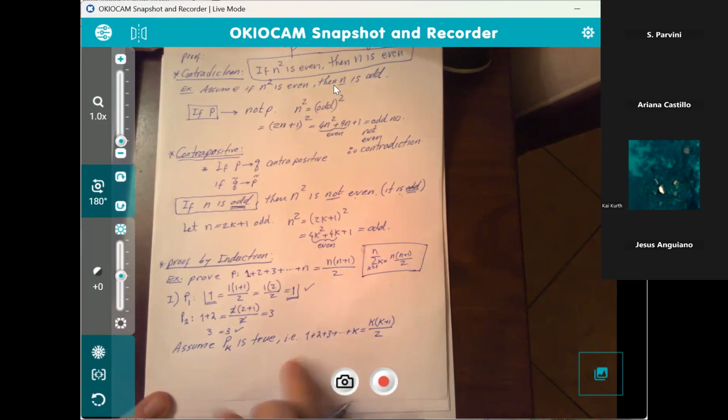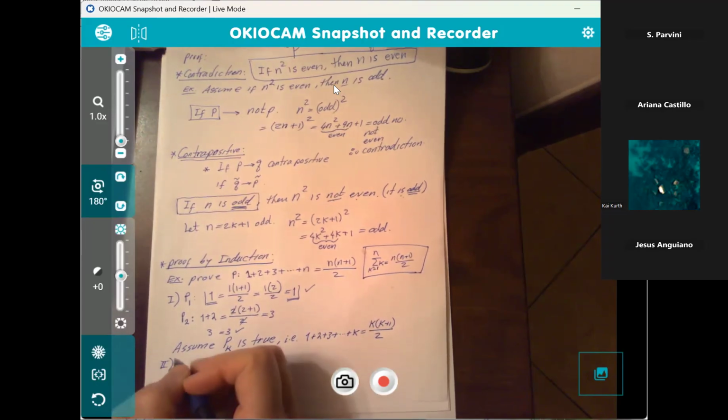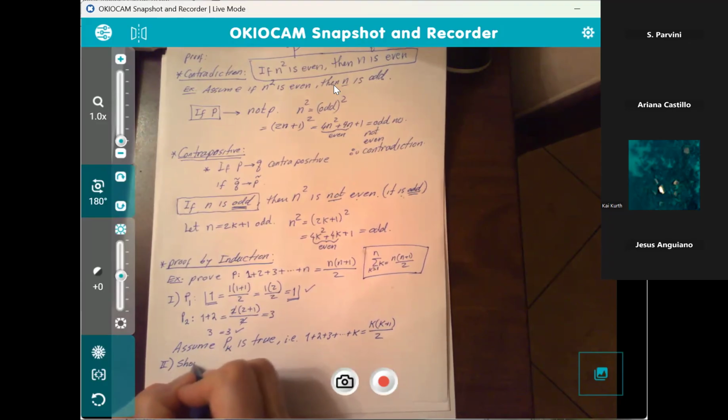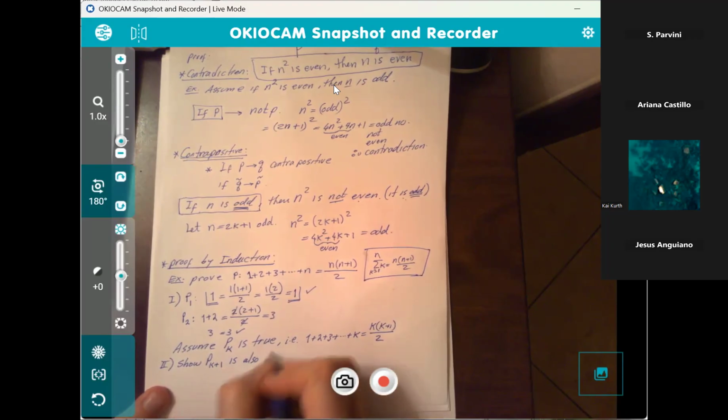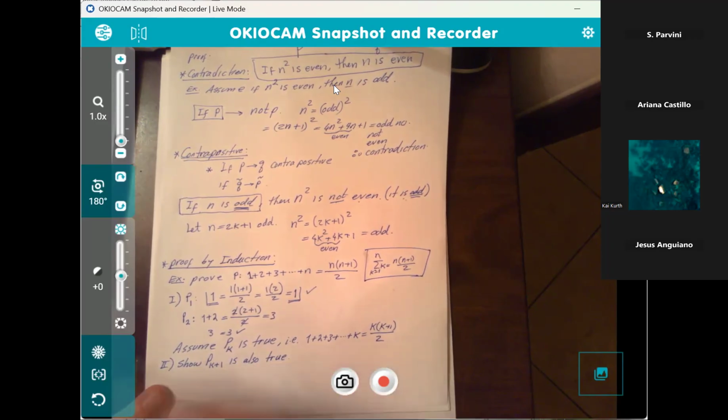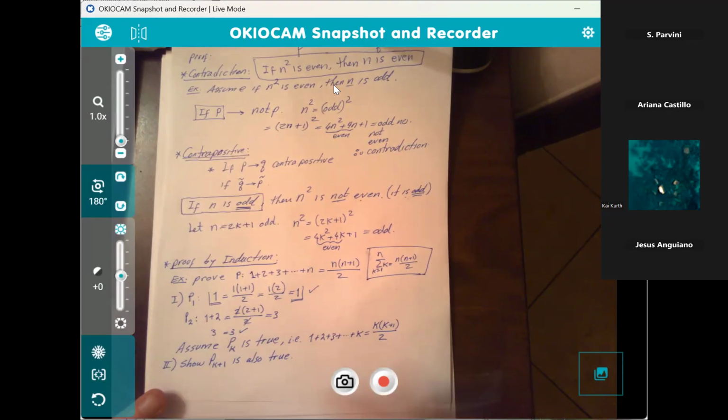Now, if this is true, then in part 2, we need to show that the statement is true for the k plus first term. That P sub k plus 1 is also true. So in other words, this is going to work up to n equals 1,000,000, 1,000,000 terms I'm adding.